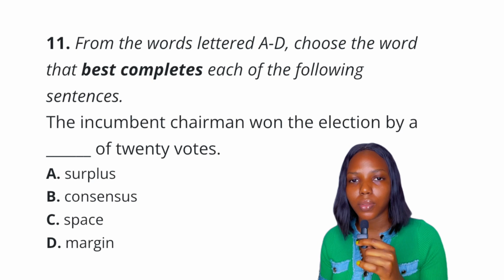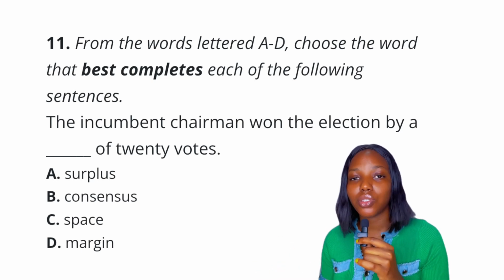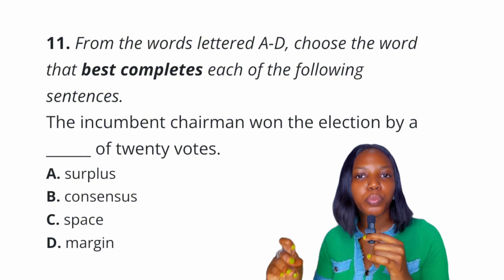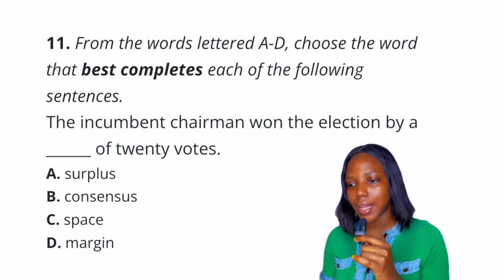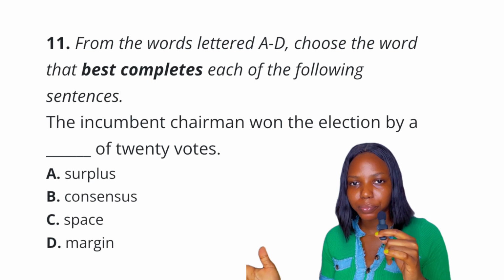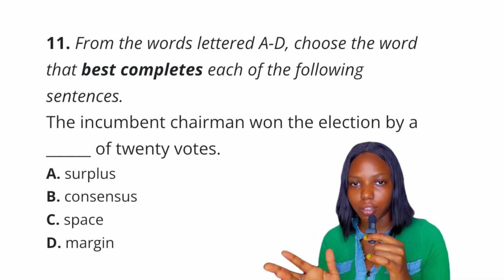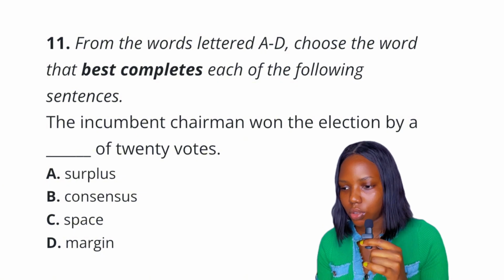Option B, consensus. Consensus means agreement, right? A general agreement, and it is used in the context of group decision making. Okay, so that's not the answer. Option C, space. Space is gap, right? And it is used in the context of physical area. Okay, so it's not the answer to this question.